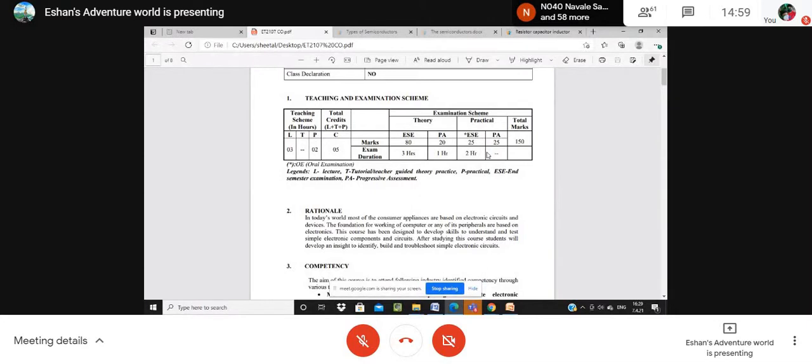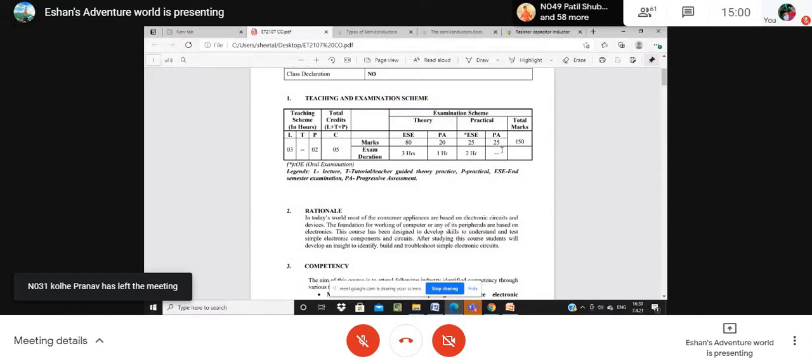And there is also a practical exam for 25 marks in the semester exams. The practical has 2 hours, or we can say there is a 2-hour weekly practical available. For the end semester exam, it should be for 25 marks, and along with the practical exam, there is a term work.